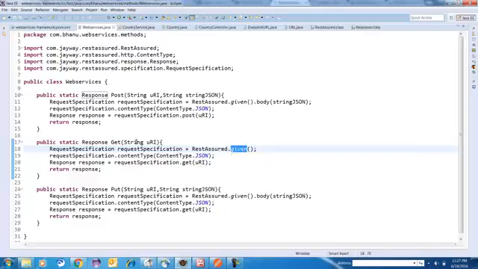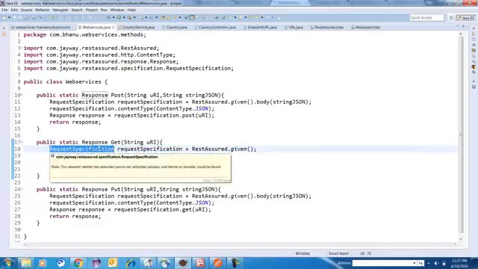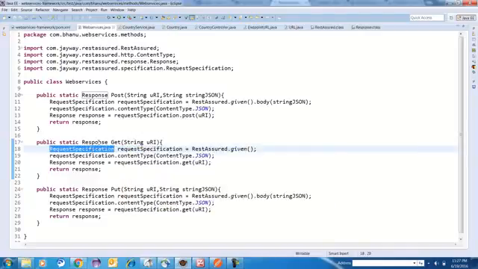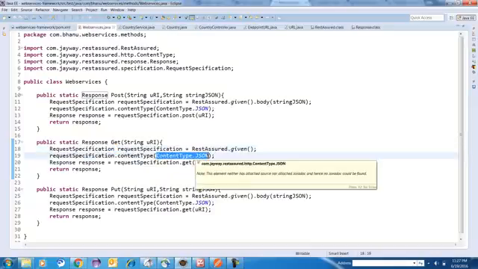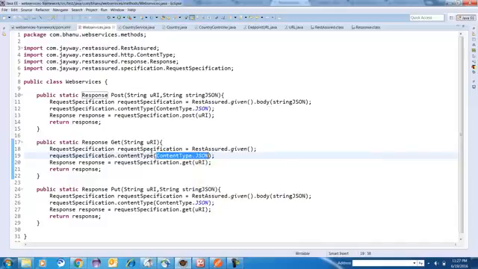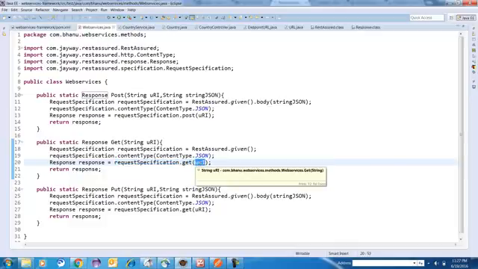This method returns a request specification. On this request specification, call content type. What content type? JSON content type, because you want to send or get JSON. Now this request specification has the get method also, with this URI, uniform resource identifier.